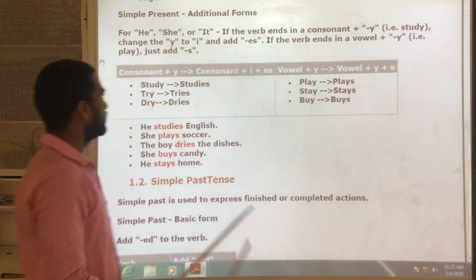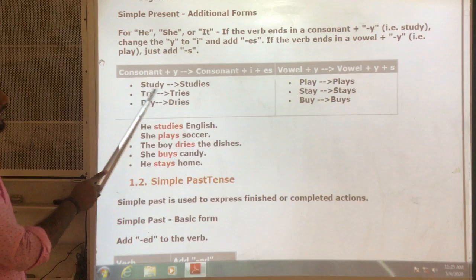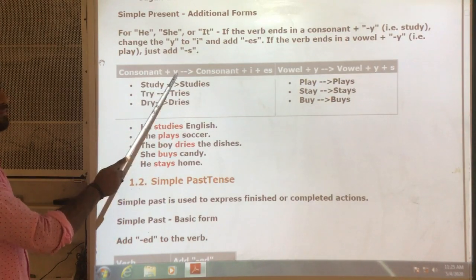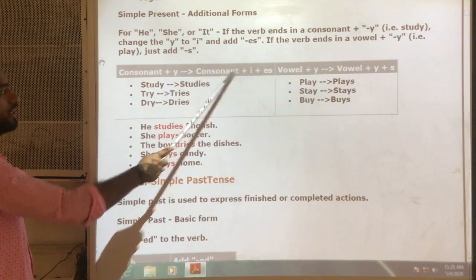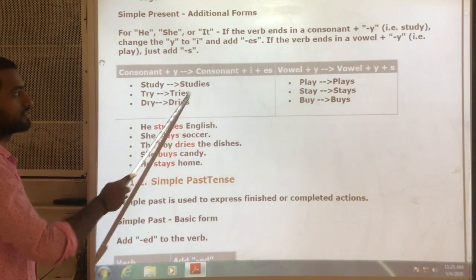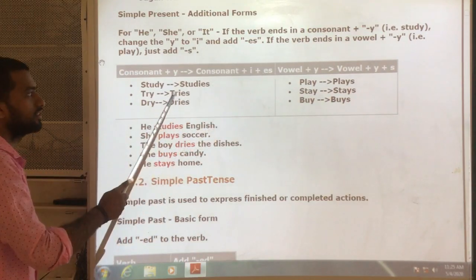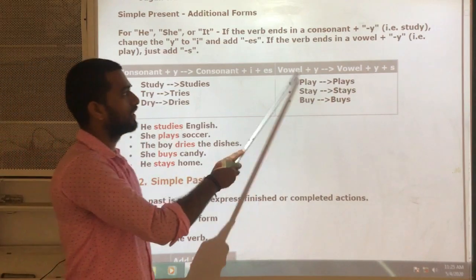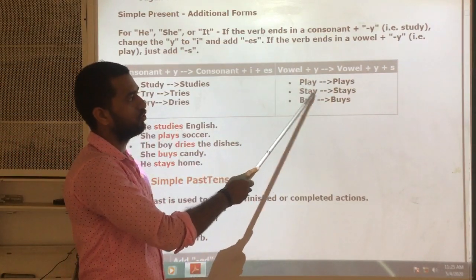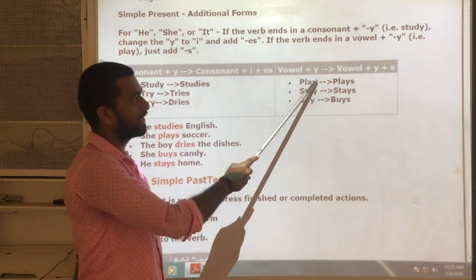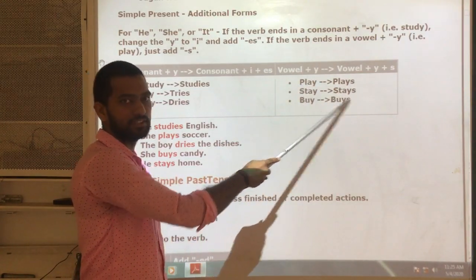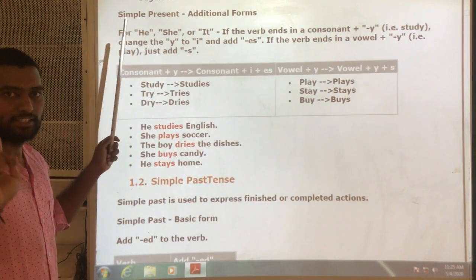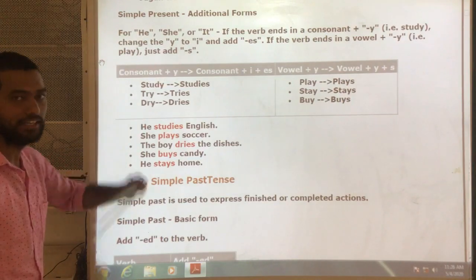Okay, remember this. So look at these examples now. Study, studies. Try means consonant plus y, it changes to consonant r plus i plus es. Tries. Okay? And dries. Here, vowel plus y: directly play becomes plays, stay becomes stays, buy becomes buys. And this is when the subject in a sentence is he, she, or it.